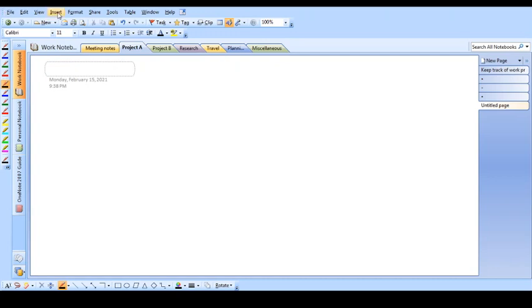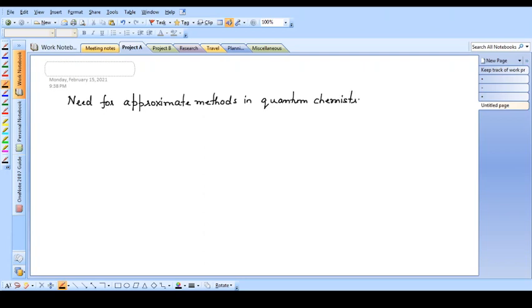Dear students, today we will discuss a new topic, that is the need for approximate methods in quantum chemistry. The immediate question that comes to our mind is, why do we require approximate methods?